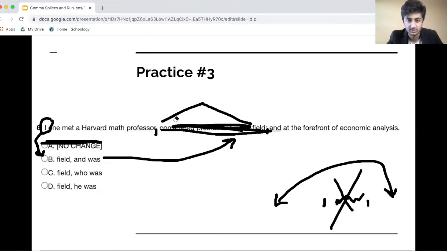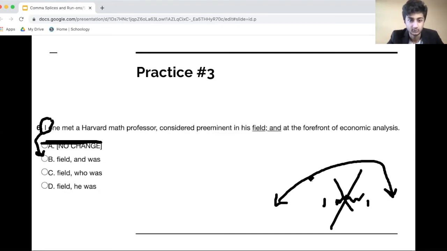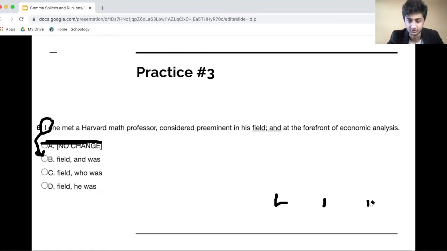And now let's take a look at C. I once met a Harvard math professor considered preeminent in his field, comma, who was at the forefront of economic analysis. Now this makes a lot of sense, right? I once met a Harvard math professor, comma, considered preeminent in his field, comma, so you have a natural break right here. Then you have who.